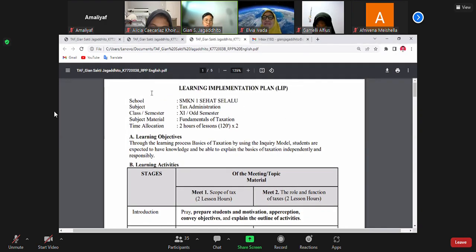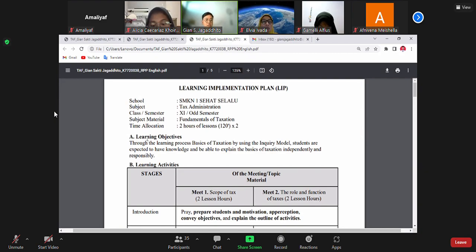The first is the school, SMKN 1 Selalu. The subject is tax administration. The class and semester are 11th grade, 8th semester. The subject material is fundamentals of taxation. The time allocation is 2 lesson hours, where 1 lesson hour is 10 minutes, so 20 minutes for the 2 hours.